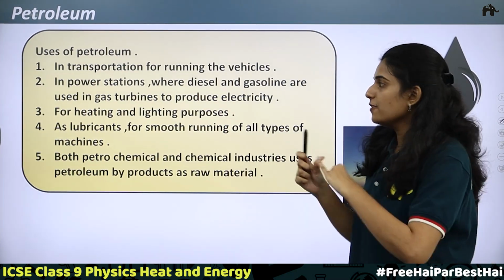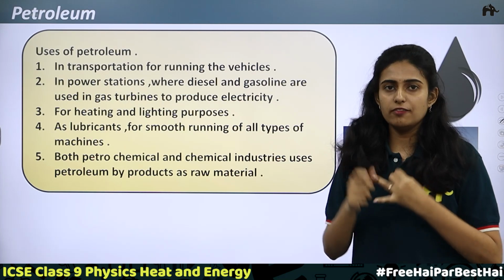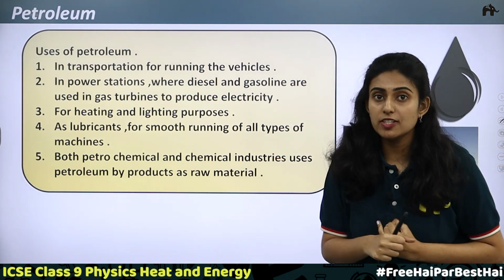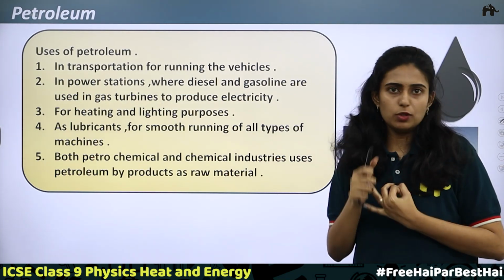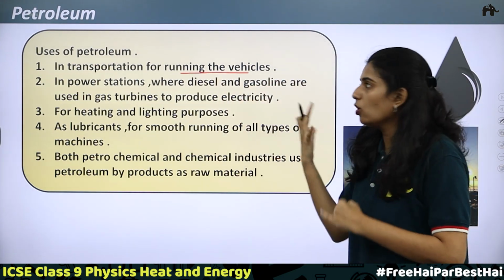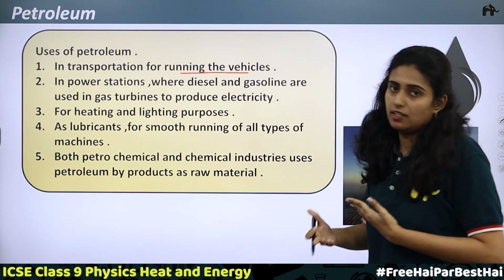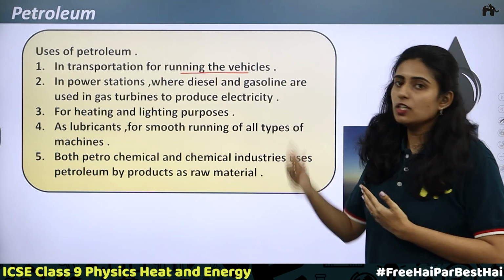Uses of petroleum. First one, we all know this, is transportation. For transportation, inside a vehicle we are filling fuel. Which fuel is filled? Either it will be petrol or it will be diesel. So in running vehicles, we are using petroleum products. Where do you get petrol and diesel? It is from the refining, from the fractional distillation of crude oil.